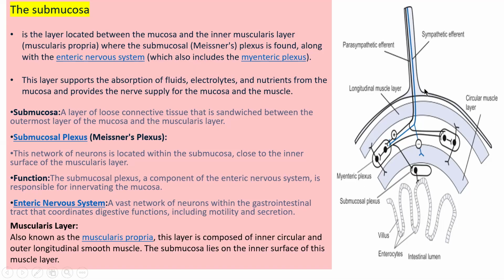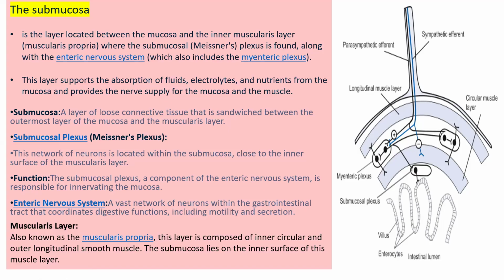Parasympathetic efferent, sympathetic efferent, longitudinal muscle layer, circular muscle layer, and it is a villi of small intestine, enterocyte cell, intestinal lumen. So the submucosal layer is made up of loose connective tissue that is sandwiched between the outermost layer of mucosa and the next muscularis layer. It is between the mucosa and the muscularis layer.